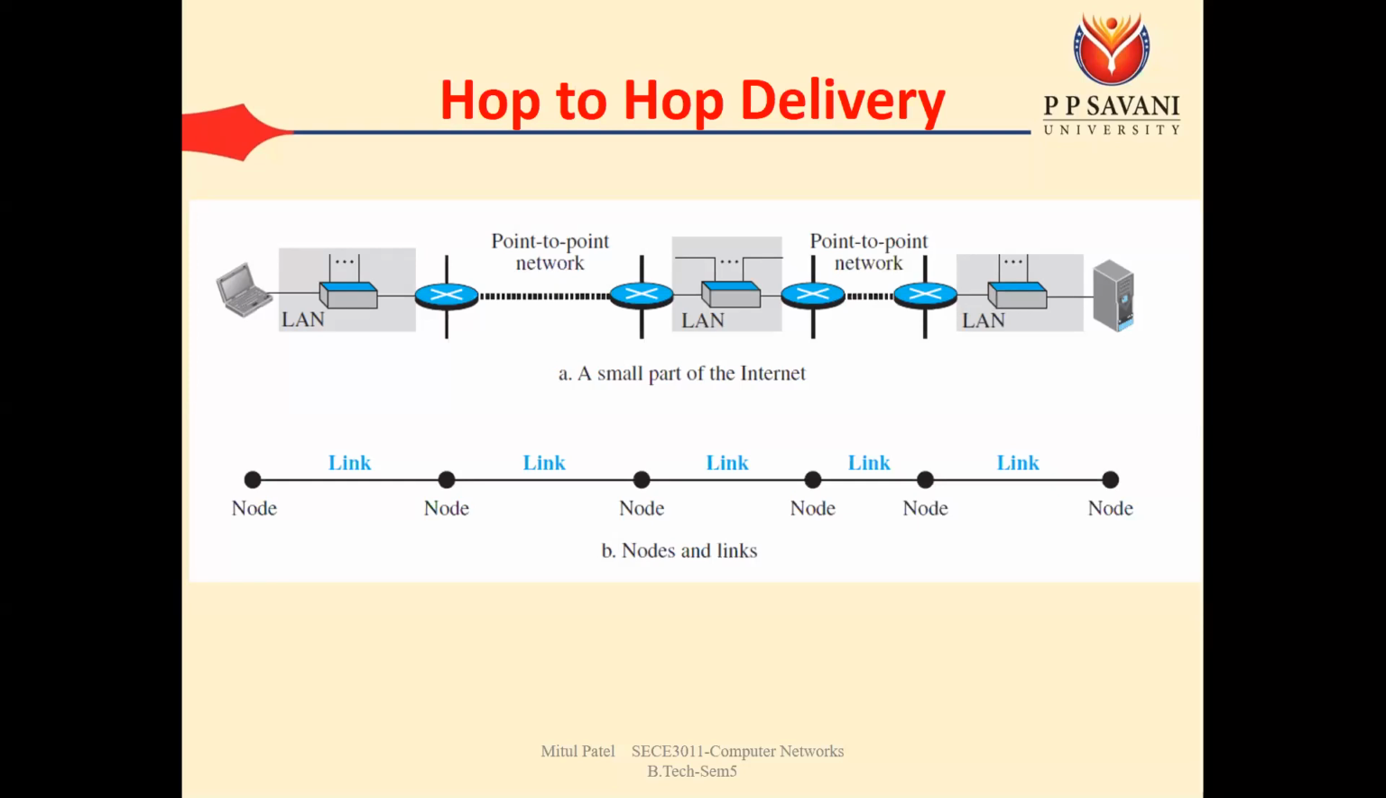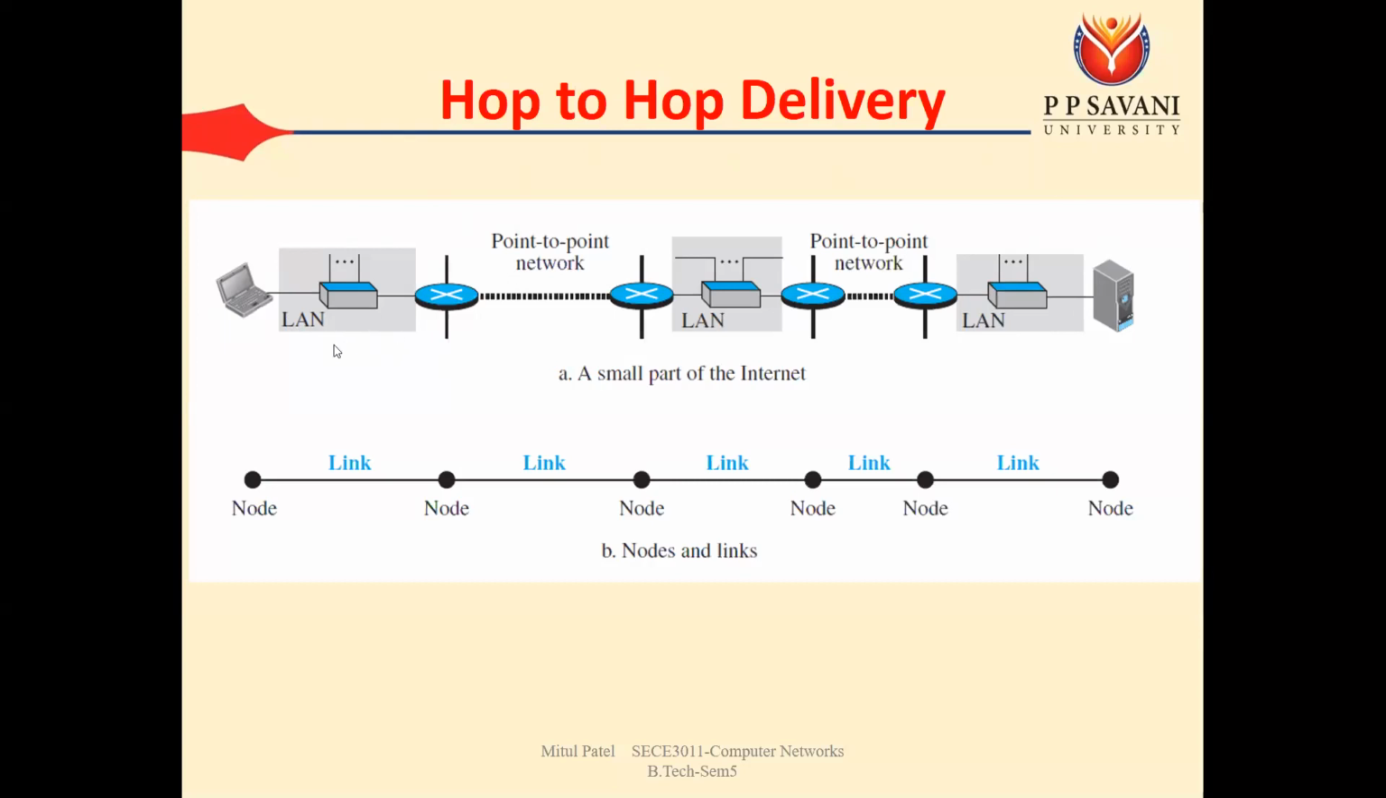So this is known as hop to hop delivery. These intermediate networks are connected by routers. That's why you can see here that there is a source, that is your own laptop. There is a Google server as the destination side, and if you are searching something on Google, you can see that it has passed through various LANs, various networks.